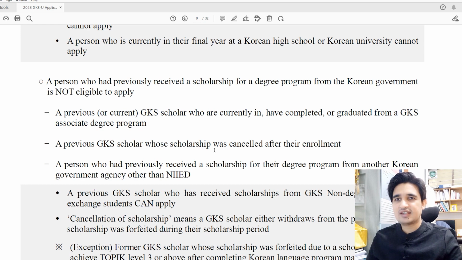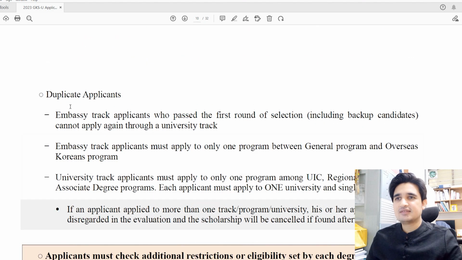And a previous GKS scholar whose scholarship was cancelled is also not eligible to apply. Then there are some duplicate applicants. For example, some candidates apply through the embassy track and the university track, and they are selected through both tracks, but at the end they are not qualified for this scholarship.